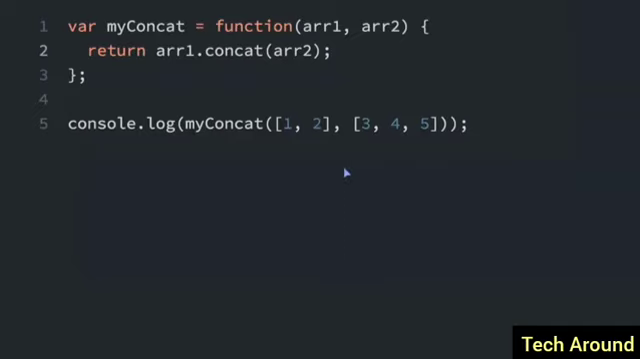Just like in a normal function, you can pass arguments to arrow functions. So let me show you how to convert this function into an arrow function. It's a normal function now, and it has two arguments, and then it's going to concatenate the two arrays passed in. So first, we'll take off the function keyword.